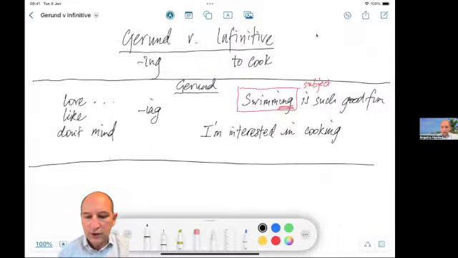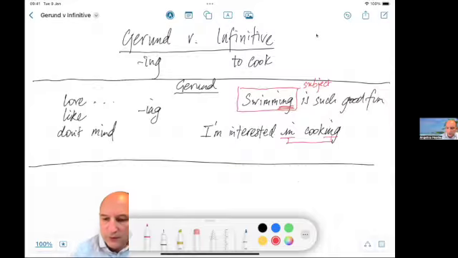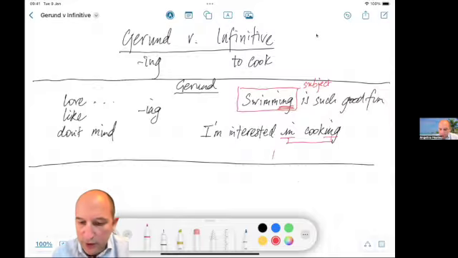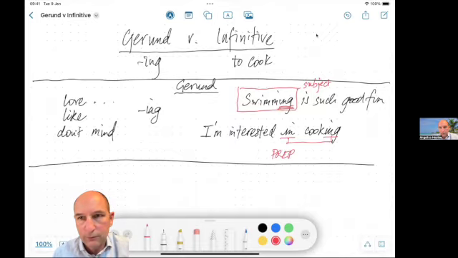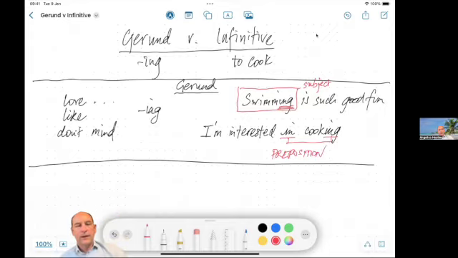Like all good Italians, I'm interested in cooking. So when we have a preposition, we have the ing. So here I'm going to write down preposition. So here we have three examples where we use the gerund.